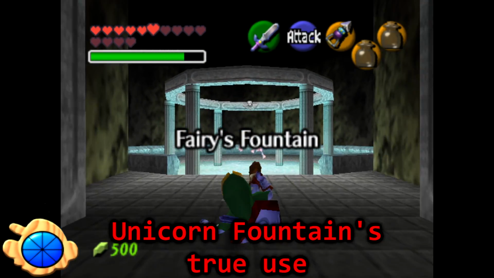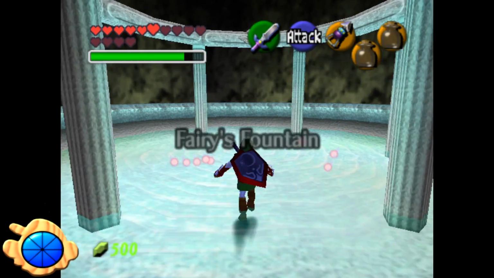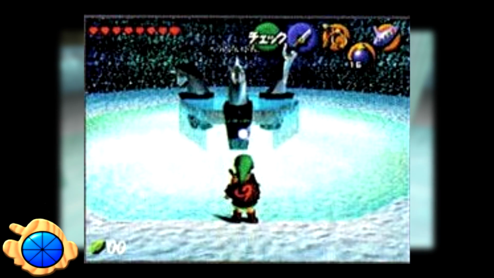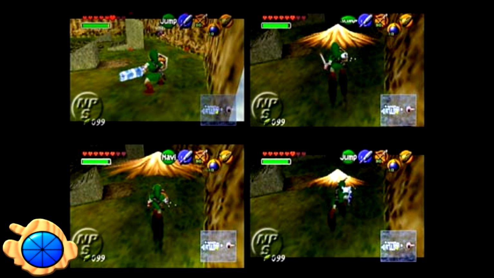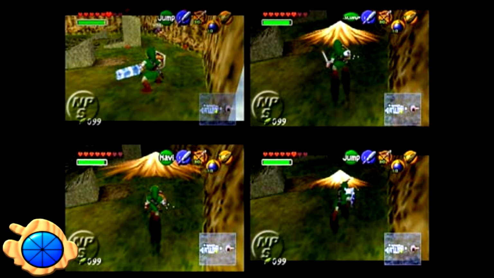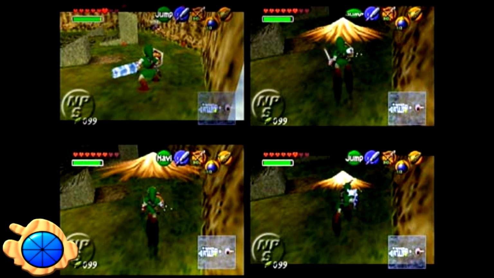Unicorn Fountain's true use. The Unicorn Fountain is a beta element that was seen before Ocarina of Time's release, and was allegedly where Link would have obtained sword beams. This was actually the first Zelda game where Link didn't have sword beams in any capacity, so it wasn't too unreasonable that players would have expected to find them somewhere in the game.